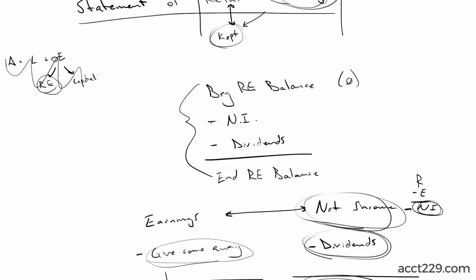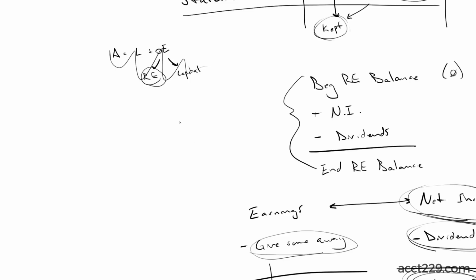Good question. So the retained earnings statement represents a change over a period of time. So let's say that the beginning retained earnings balance is 1,000. Well, where did that 1,000 come from? If we're saying beginning retained earnings balance is 1,000, well, that was just the year before's ending retained earnings balance.